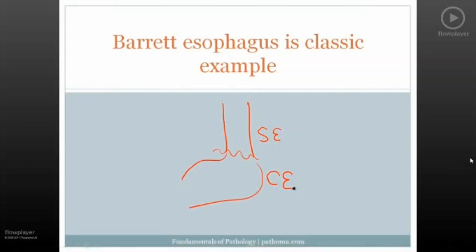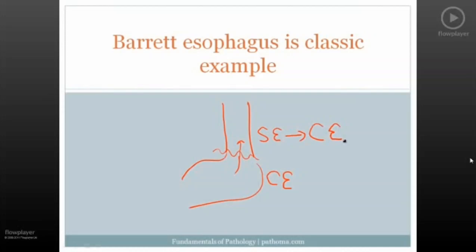If acid refluxes from the stomach up into the lower esophagus, then the reflux of acid results in a change in stress in that lower portion of the esophagus. And that change in stress, i.e. the presence of acid within the lower portion of the esophagus, will result in the lower portion of the esophagus going from squamous epithelium to a columnar, non-ciliated, mucinous type of epithelium.